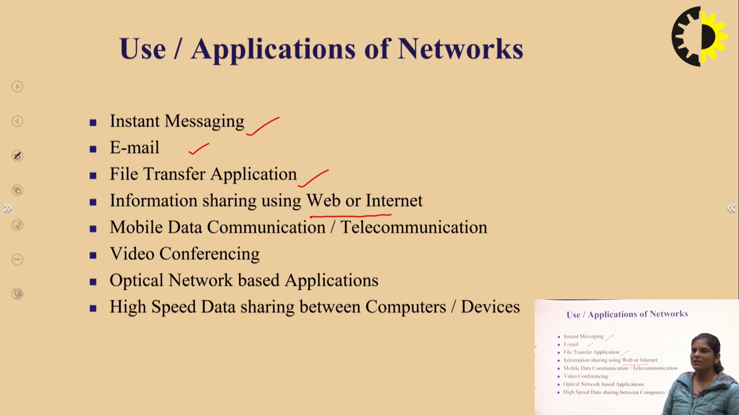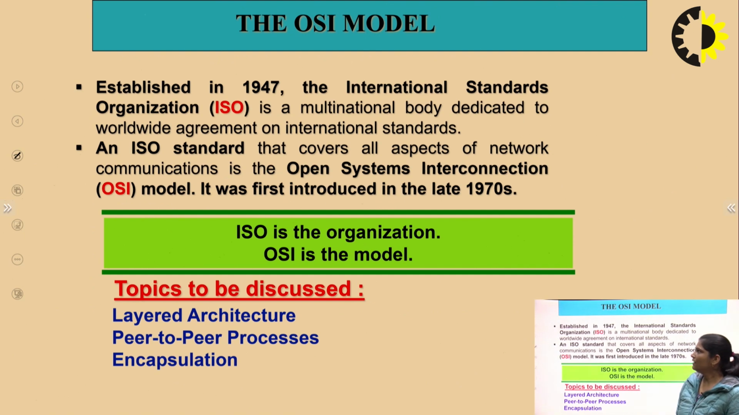Now we will study the OSI model. First, there is ISO. ISO is an organization established in 1947. It stands for International Standard Organization. It is a multinational body dedicated to worldwide agreement on international standards. Now this is an organization, and OSI is a model. This ISO organization covers all the aspects of network communication, that is the OSI model.